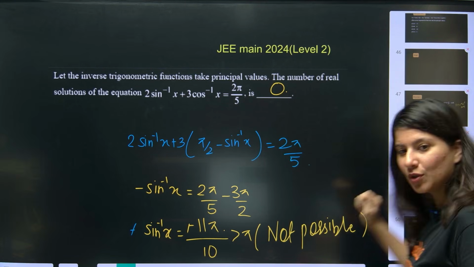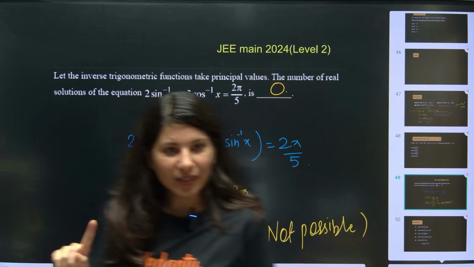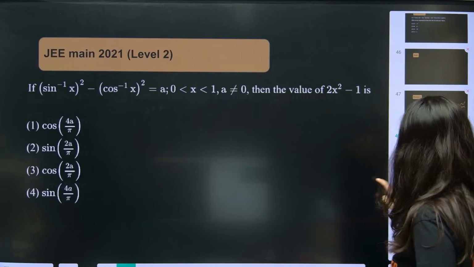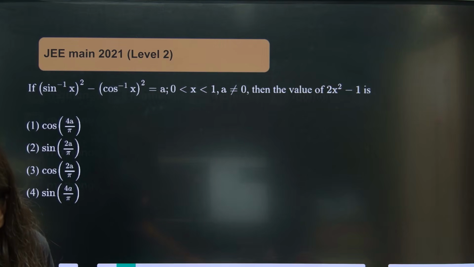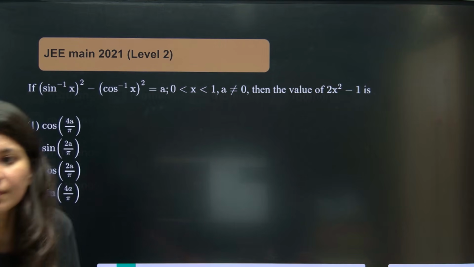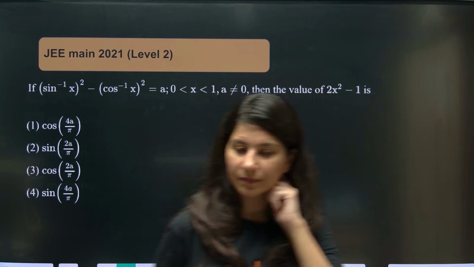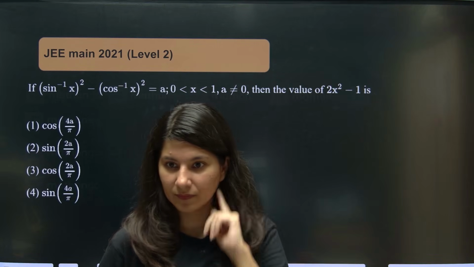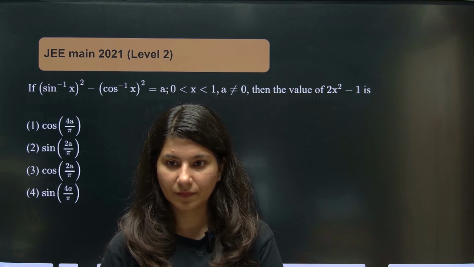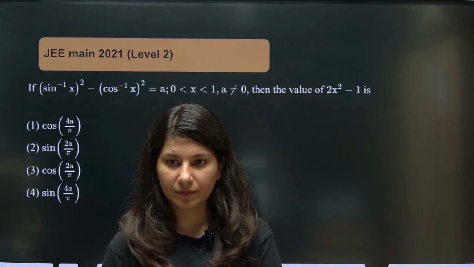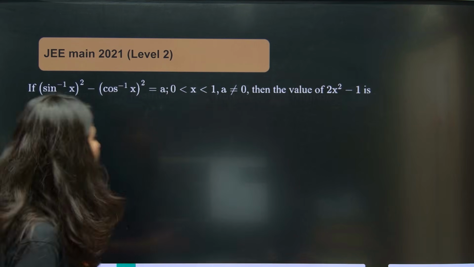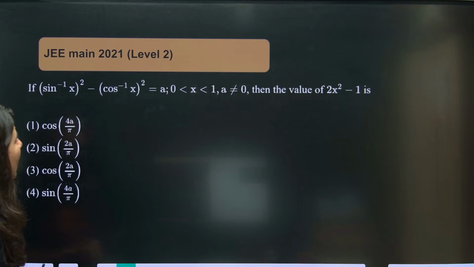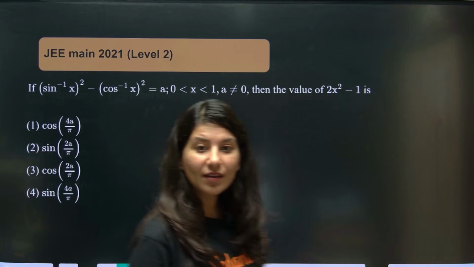All right. One more question. One more question you'll do, and then we'll move on to property number 5. Solve: sine inverse x whole square minus cos inverse x whole square.